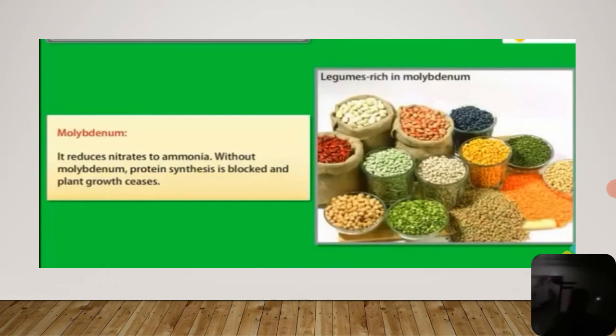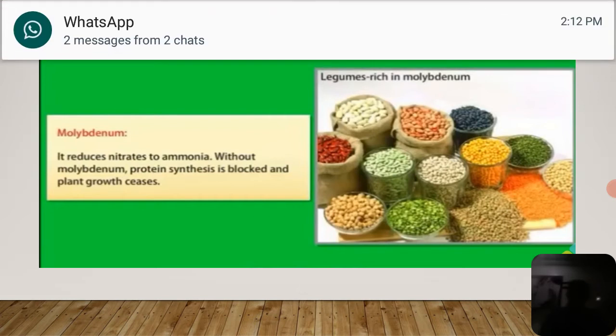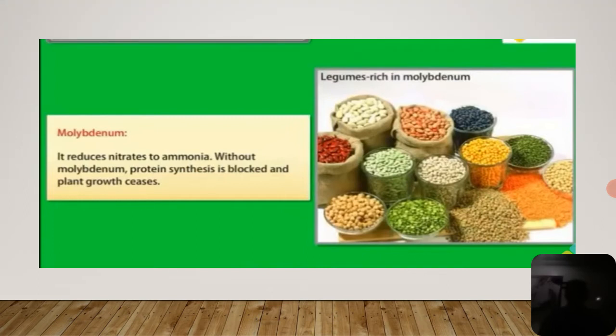It is used to reduce nitrates to ammonia. Without molybdenum, protein synthesis is blocked and plant growth ceases. So molybdenum is very, very important. It is richly present in legumes, the pulses of the Fabaceae family, which contain a large amount of molybdenum, and plants contain 0.0001% of the dry weight of the plant tissues.